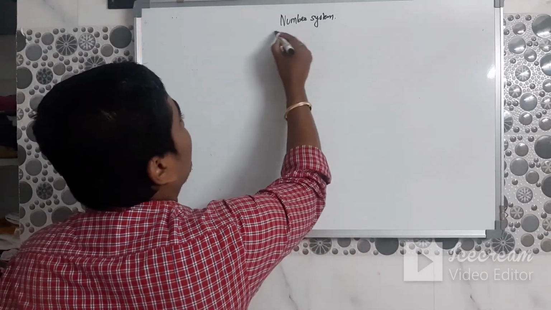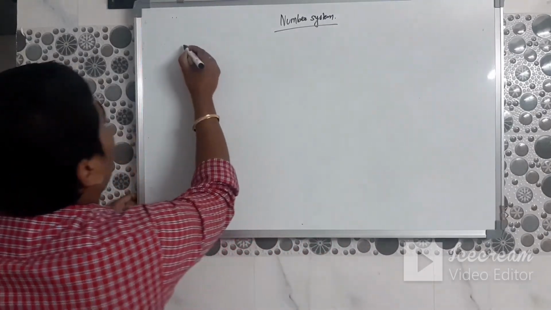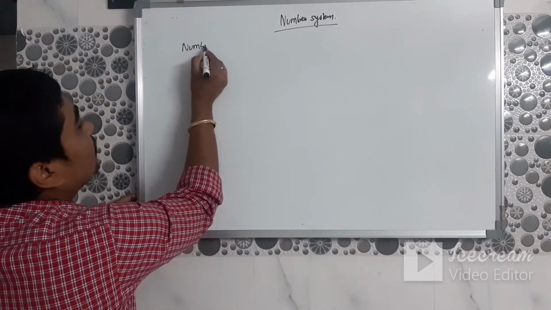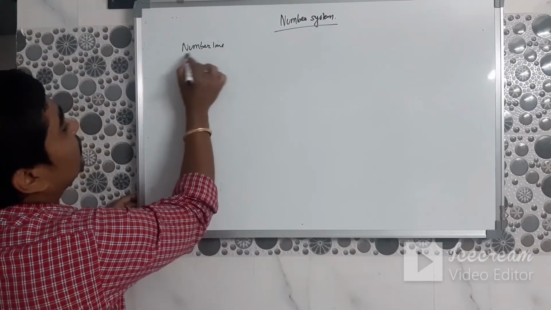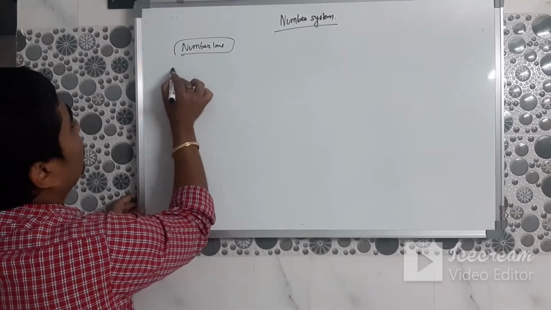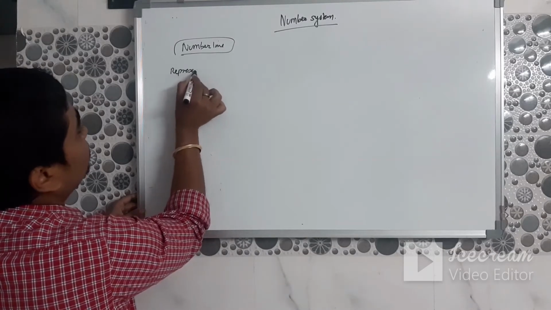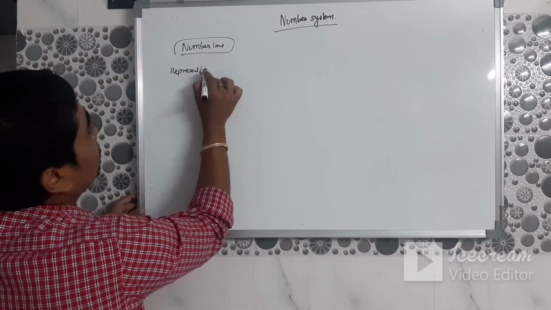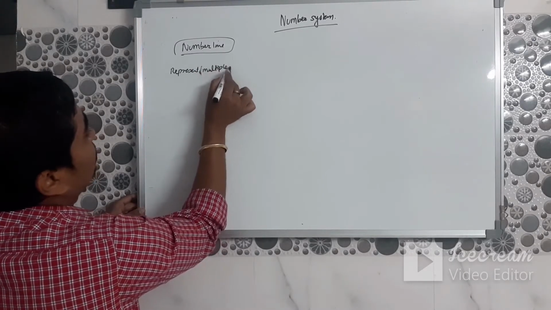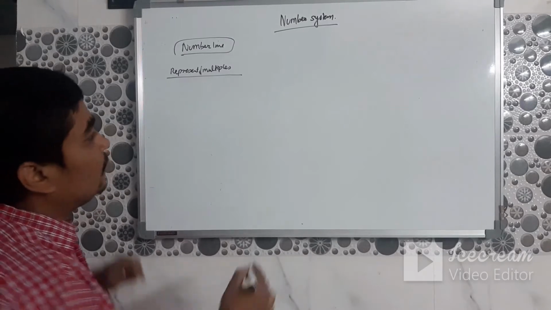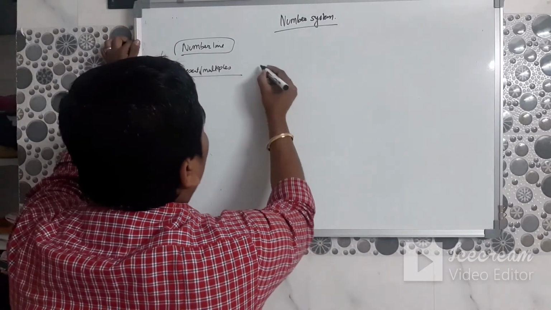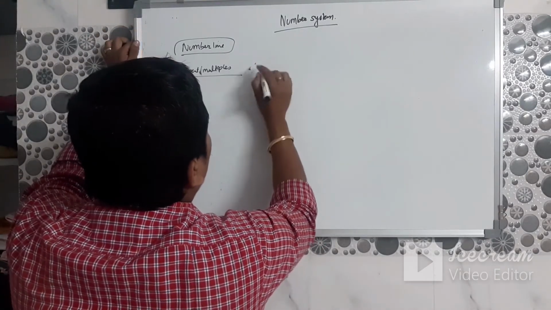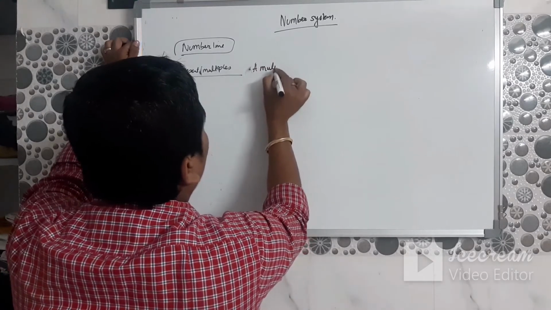But one topic which I want you to understand is that on the number line you can also represent multiples. Suppose you want to represent multiples of 7.